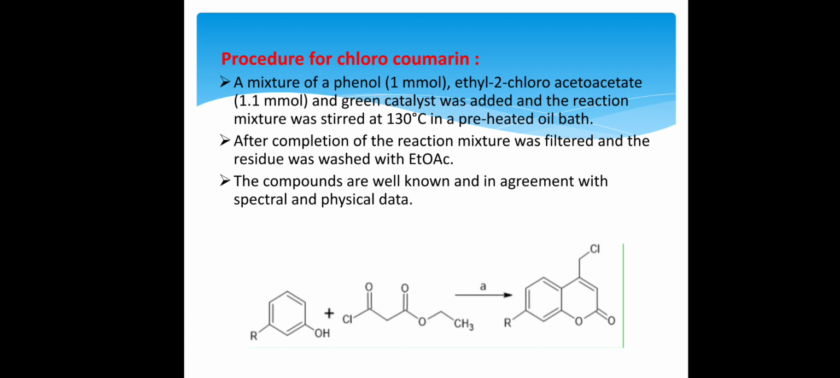Procedure for chlorocoumarin. A mixture of phenol, ethyl 2-chloroacetoacetate and green catalyst was added and the reaction mixture was stirred at 130 degrees Celsius in a preheated oil bath. After completion of the reaction, the mixture was filtered and the residue was washed with ethyl acetoacetate. The compounds are well known and in agreement with the spectral and physical data. The reaction here represents the mixture of resorcinol and ethyl 2-chloroacetoacetate giving the chlorocoumarin.